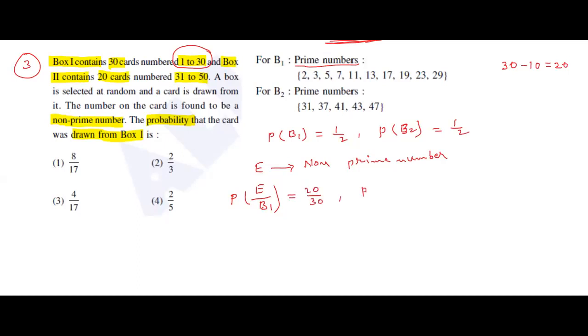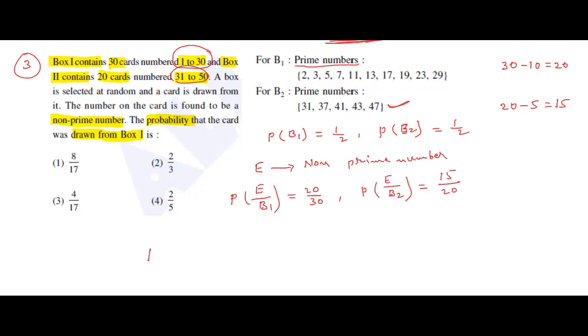Okay. Now probability of selecting non-prime number in box 2. Box 2, how many numbers are there? 31 to 50, that means 20 are there. Out of 20, these are prime numbers: 1, 2, 3, 4, 5. Subtract 5, remaining 15 are non-prime numbers. 15 by total 20. Okay.